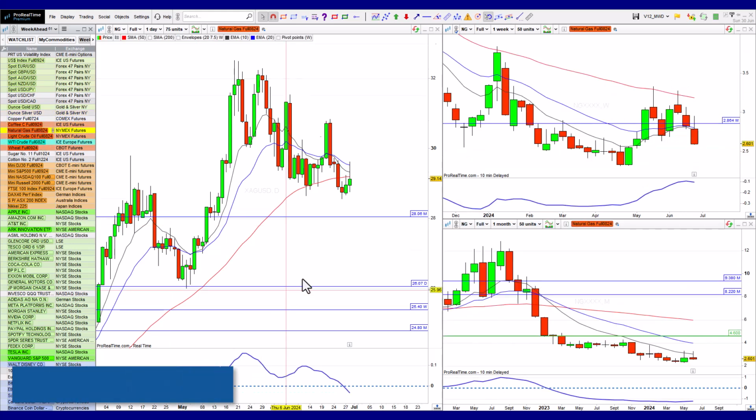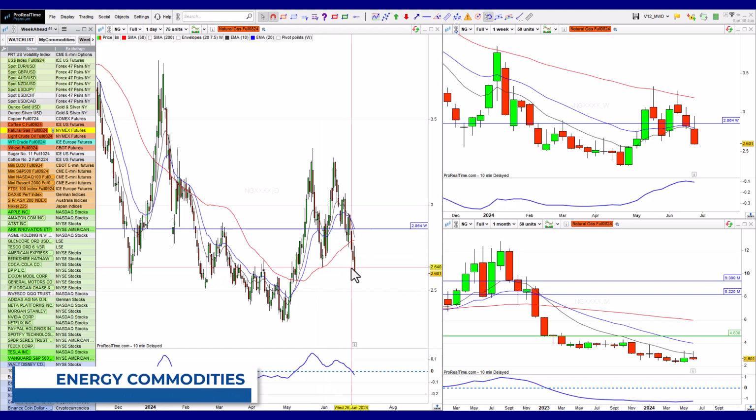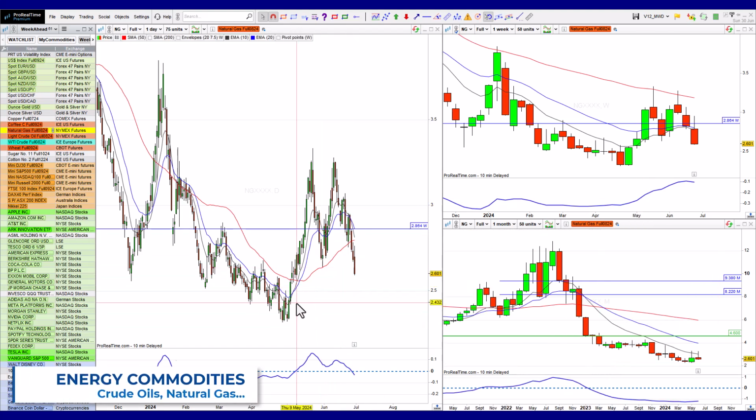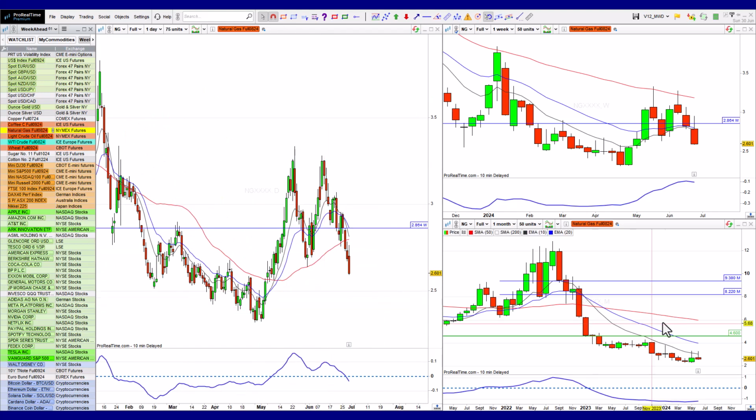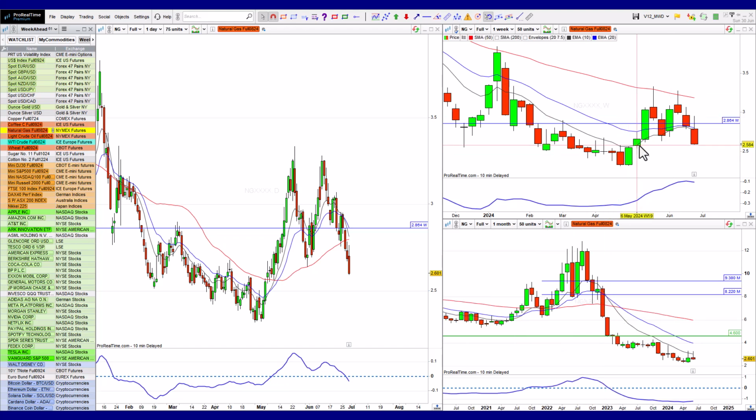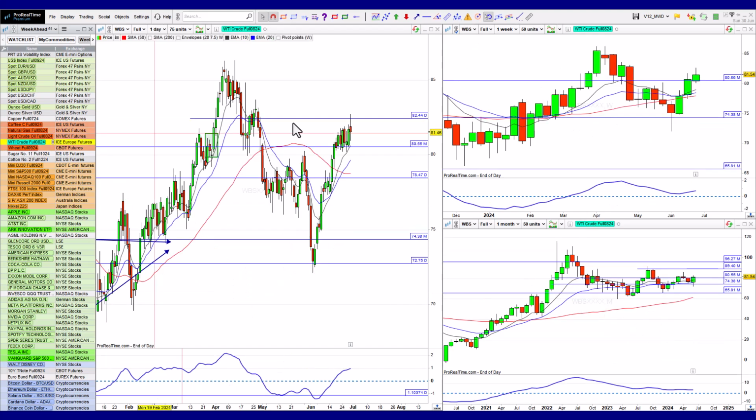Natural gas coming back down again. Natural gas I've been talking about for absolute ages because it keeps producing these bullish divergence signals, tries to reverse, and then just gets kicked back into this downtrend. That's the only time that I can ever recall this happening over such a long sustained period of time. It's the only example I can think of. But anyway, this continues to push down, not expecting much change there.